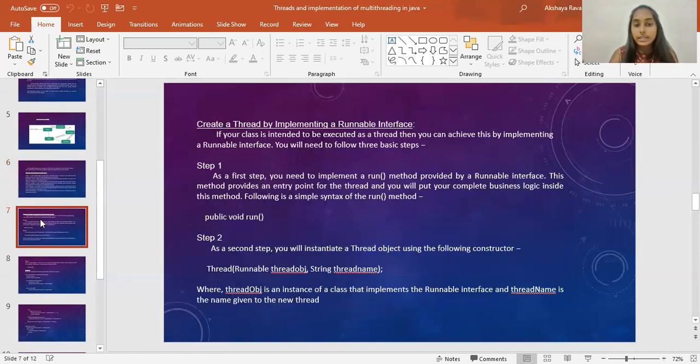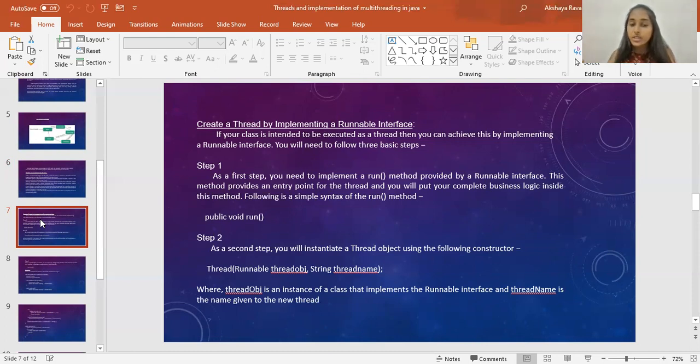So here we can see how to create a thread by implementing a runnable interface. We have different stages like runnable, running and dead. If your class is intended to be executed as a thread, then you can achieve this by implementing a runnable interface. You will need to follow 3 basic steps.